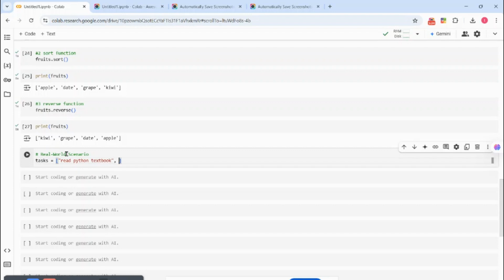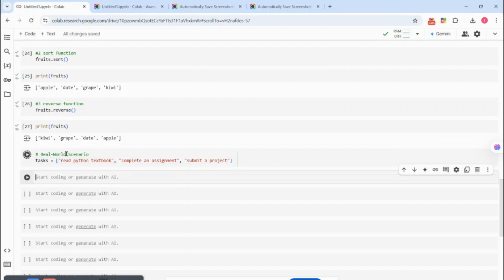After that, maybe complete an assignment, make an assignment. Then we have submit the project. Okay, let's just stop here. So now, this is just the tasks the student starts with for the week. Then, oh, I need to add something.